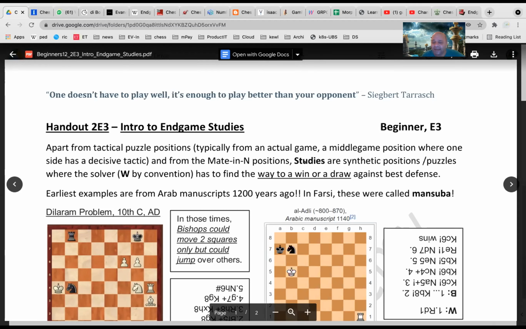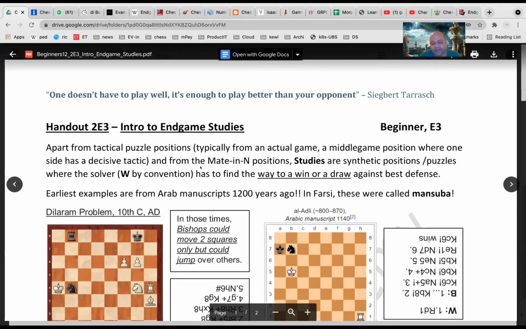Now, what is a study? It is similar to a puzzle, but slightly different. They are synthetic positions, which means that most studies are composed. They have not occurred in some game, while puzzles are typically things which have occurred in some game. So studies are created.